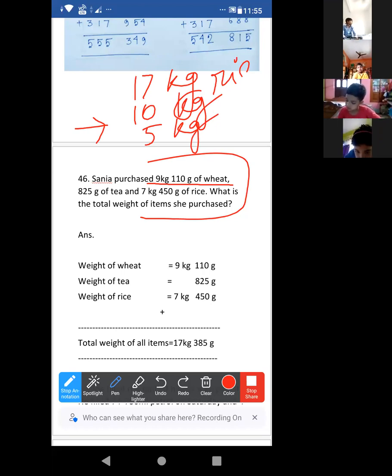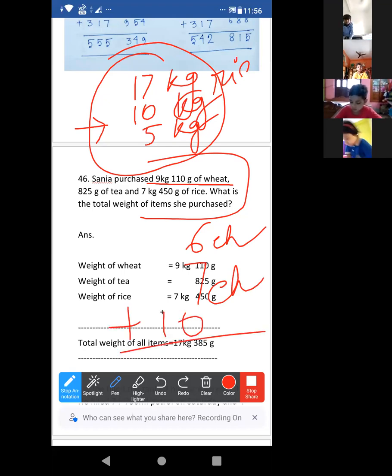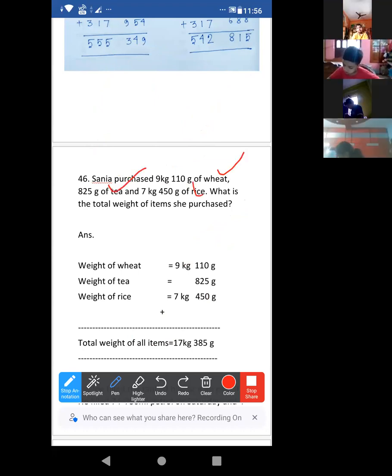Now if I ask you the total weight of all the things you purchased, what will be the total weight? What to do? Just normal addition. Suppose you purchased 6 chocolates, then again you purchased 7 chocolates, then 10. How many chocolates do you have? What to do? Add. Okay, now it is clear. The same thing, look at this: wheat, tea and rice.